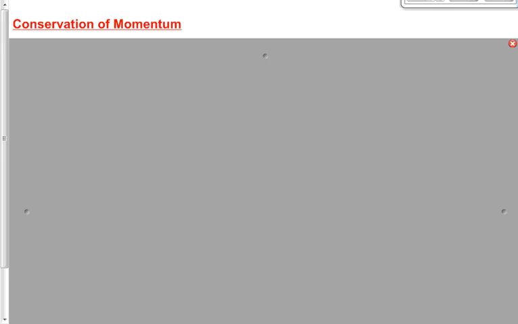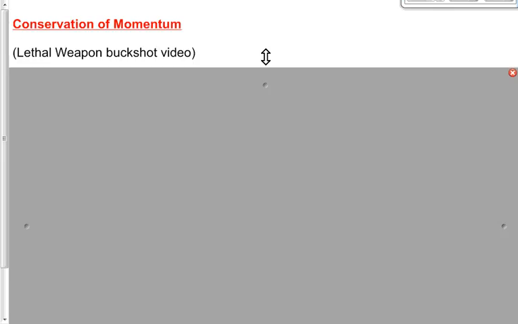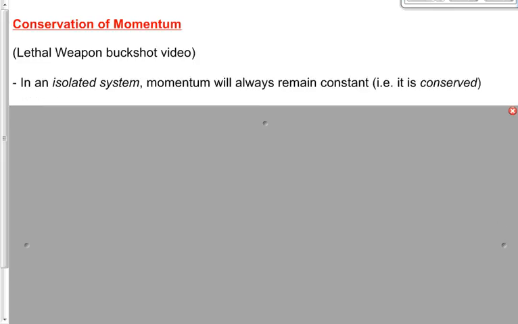You can't gain or lose momentum. If it was zero before the explosion of the gunpowder, then it had to be zero after the explosion of the gunpowder. We say in an isolated system, the total momentum will always remain the same. That's the law of conservation of momentum. Another way to say that, momentum can't be created and it can't be destroyed. It can be transferred from one thing to another, but it can't be created and it can't be destroyed.